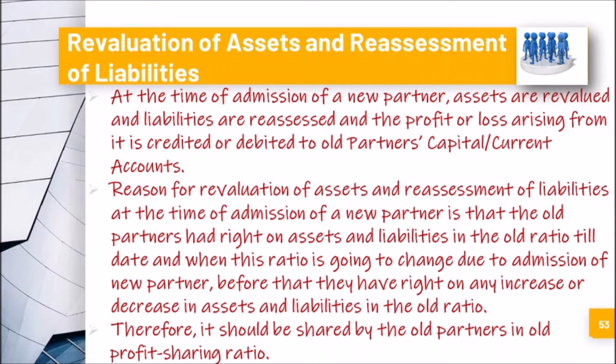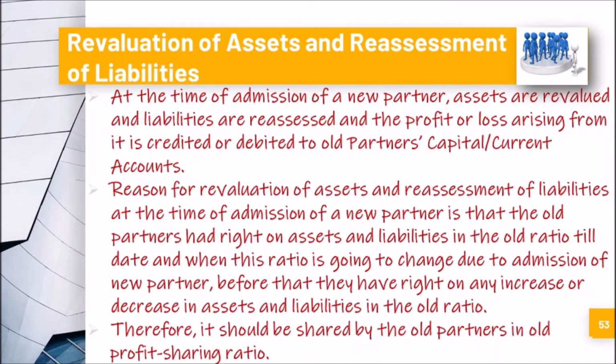The assets and liabilities belong to the old partners, they have rights in their own ratios. Whenever a new partner comes, he will also have a right in a particular ratio, but if there is any rise or fall in the value of assets and liabilities, only the old partners have the rights on that, not the new one. So that is why it is done.